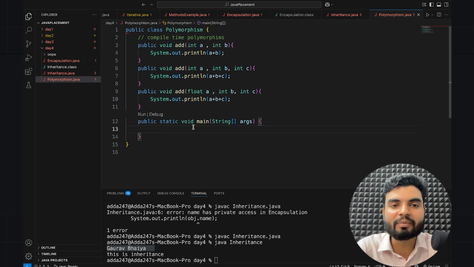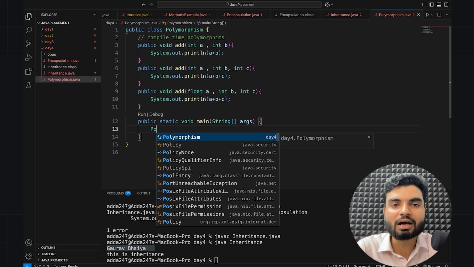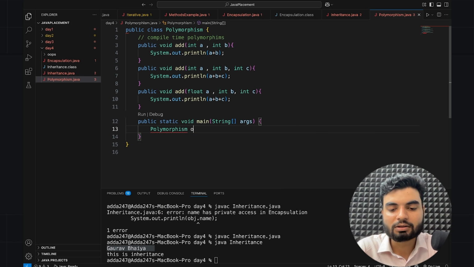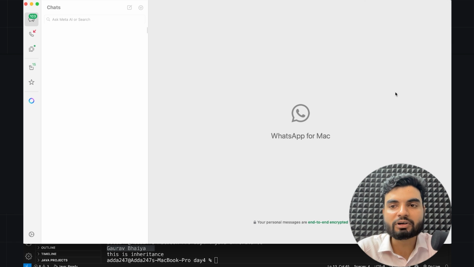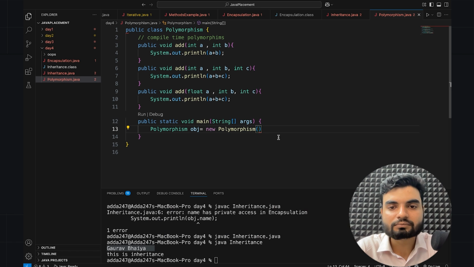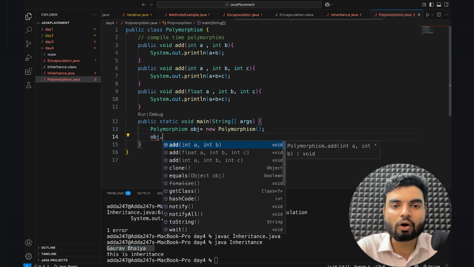So now if I call my add method, I have to create an object to call them because they are non-static methods. So I'll create an object. How? The class name, Polymorphism, then the object name, let's say obj, you can put anything, it's up to you. Then new Polymorphism, I put it here. Now I'll call these methods. So I have obj dot add.